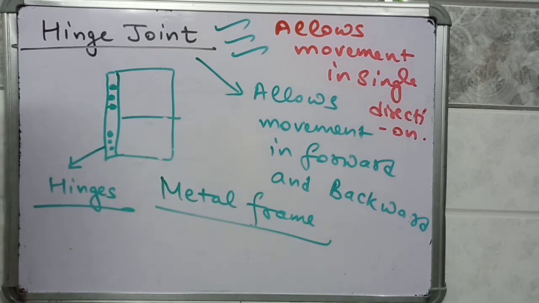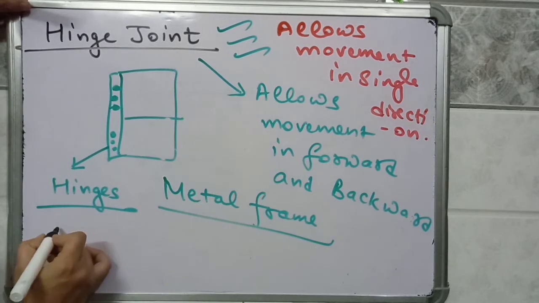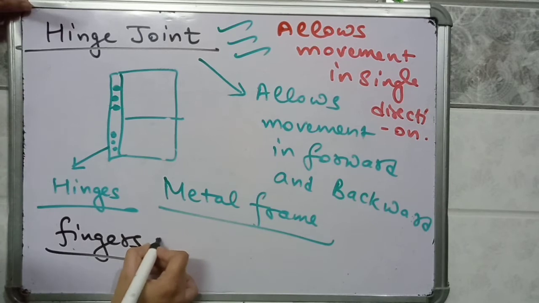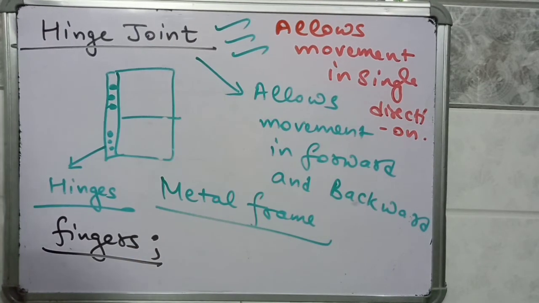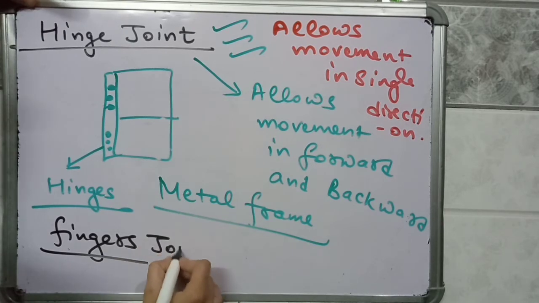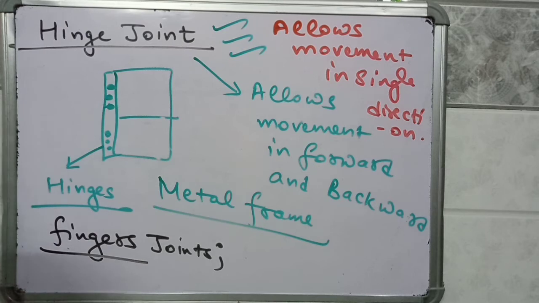I gave you the example that the movement of our fingers is due to hinge joints. Finger joints are known as hinge joints.